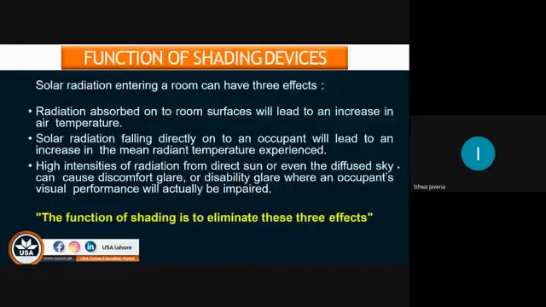Yes, students, we have different functions of shading devices. Solar radiation entering a room can have three effects. Radiation absorbed onto room surfaces will lead to an increase in air temperature. That is understood: when the radiation is absorbed on the wall of our building material, that will obviously increase the inside temperature of our room.